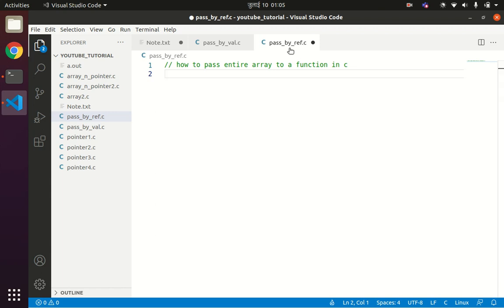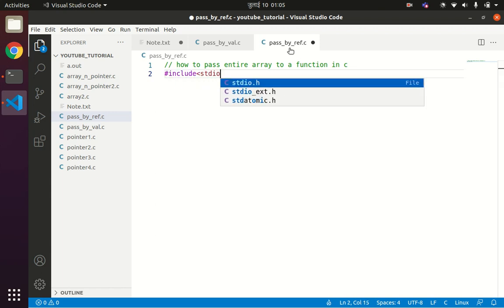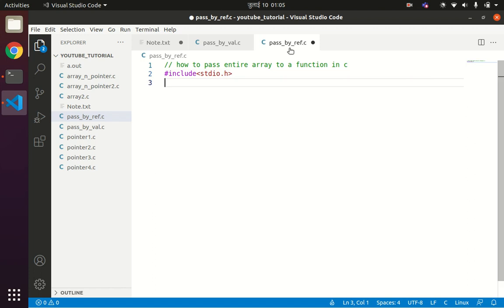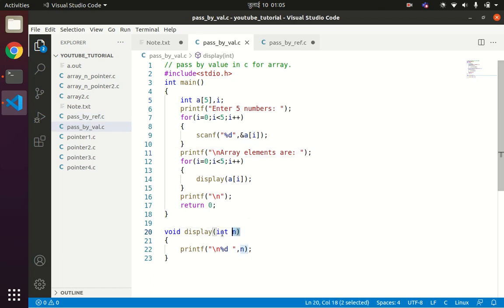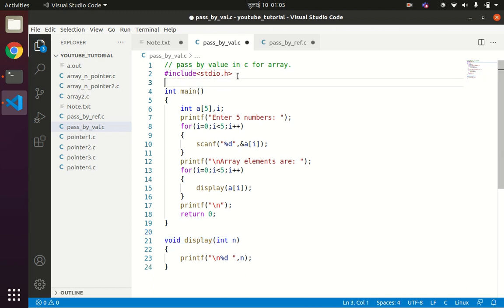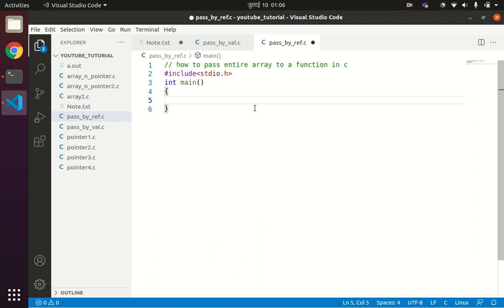#include <stdio.h>, int main. Okay, so one more thing, never forget to write the function prototype. Since I have suppressed the warning, it is not showing the error, but in your case if you are not including the function prototype it may throw an error. Okay, so here in int main I will declare one array b.